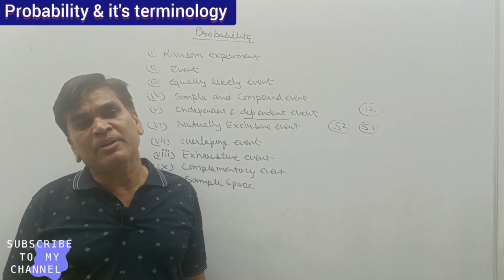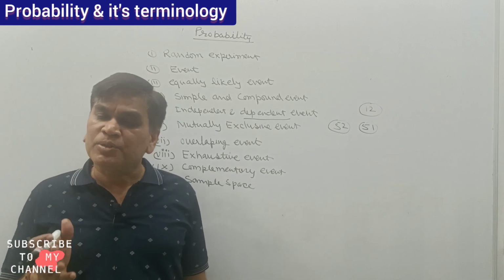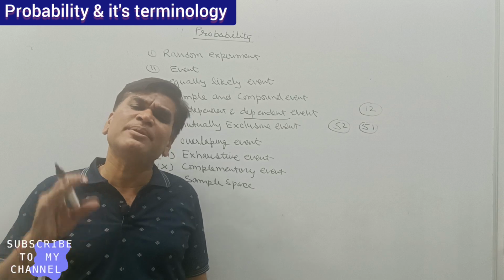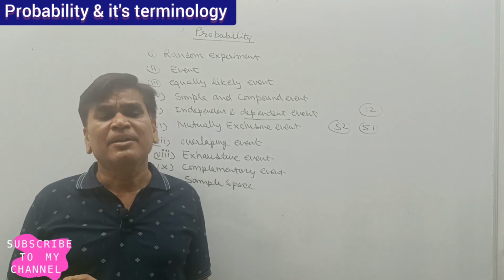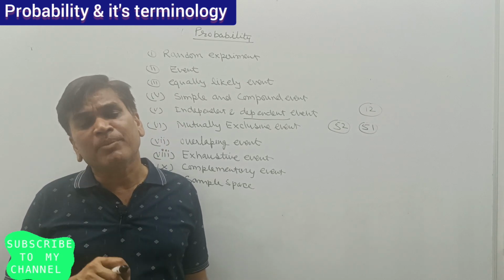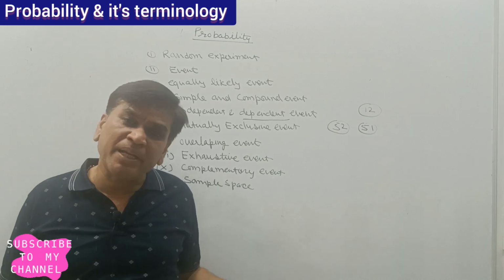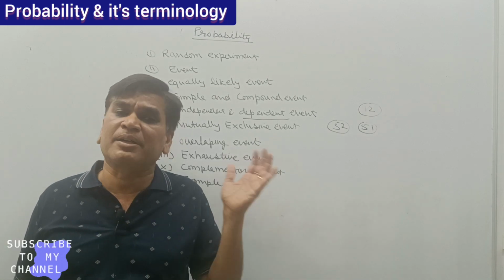If I am tossing a coin, that is an independent event. So many times I may toss the coin, my activity never depends on what has already occurred.